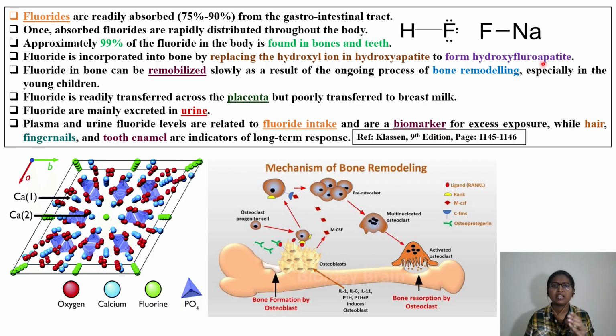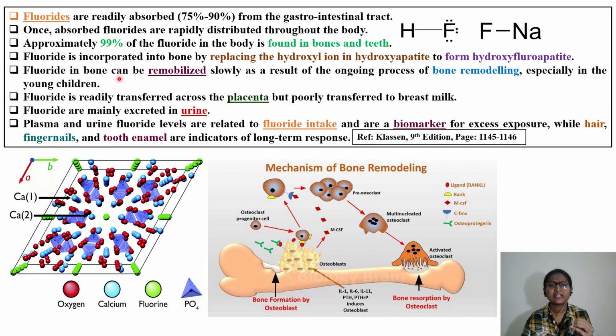Once again, I repeat, fluoride is incorporated into your bone by replacing the hydroxyl ion in the hydroxyapatite. In our bone, we have hydroxyapatite in which OH ions are there. OH ions are replaced with fluoride to form hydroxyfluoroapatite. This is the important thing that you have to remember in your brain.